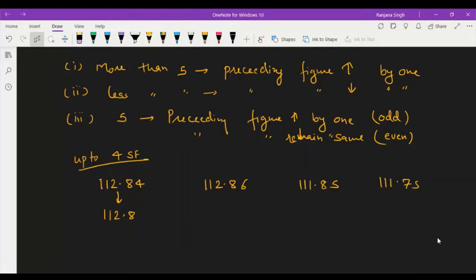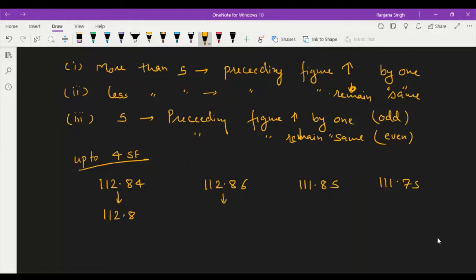You have to omit this digit and keep the preceding digit the same.